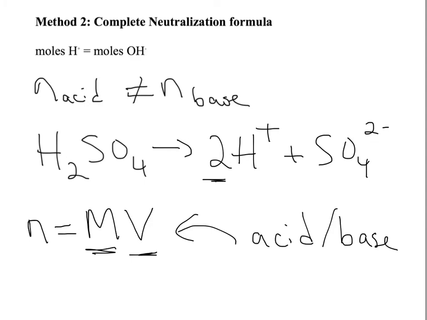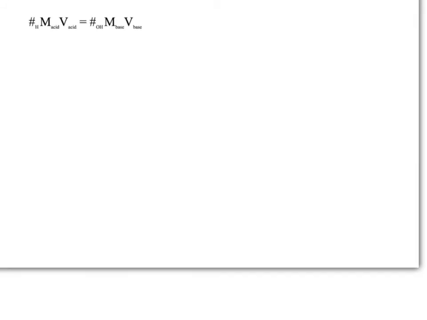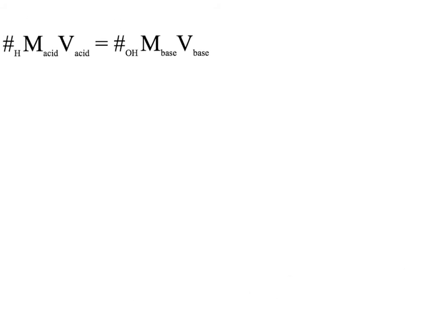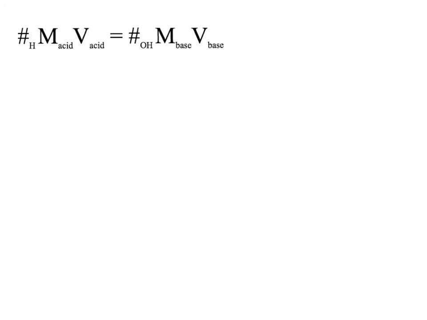So what we need to do is come up with an equation that takes into account how many hydrogen ions or how many hydroxide ions are produced by the acid or the base. In this case, our equation that we'll use is this.